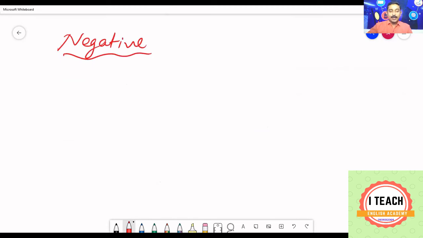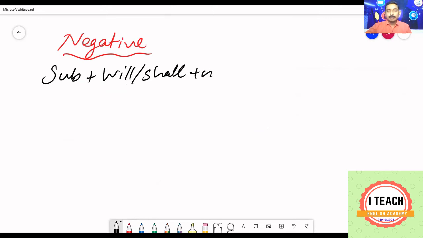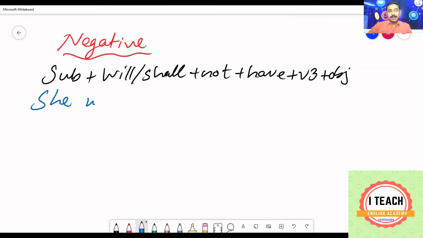Conventionally, we just add not and create the negative structure. That's it. Subject plus will or shall plus not plus have plus V3 plus object. Just add not. Subject she will. Instead of will have, we write will not have. She will not have